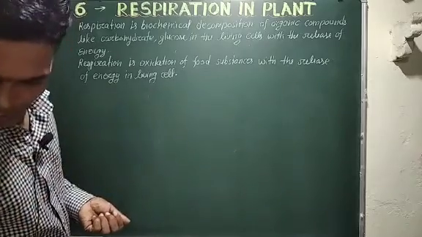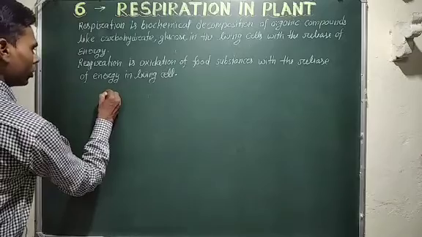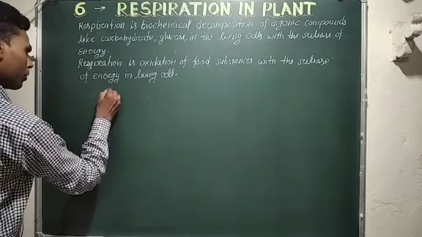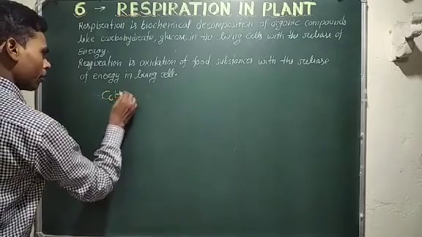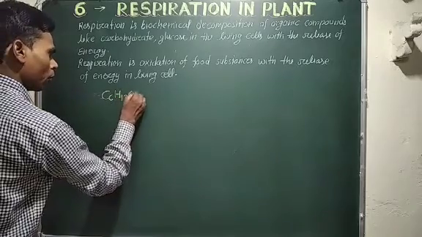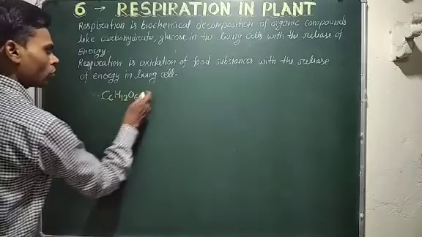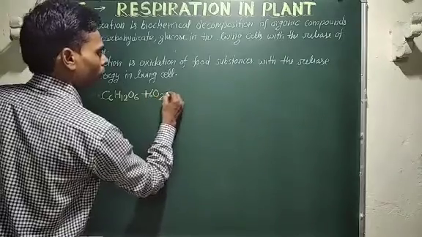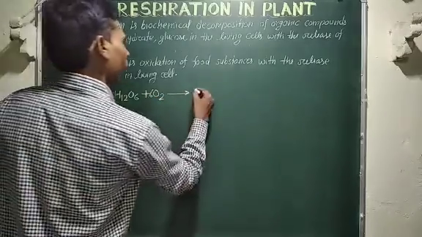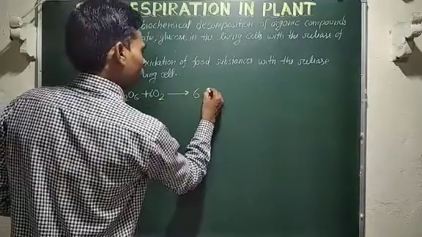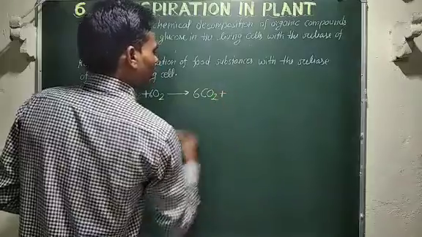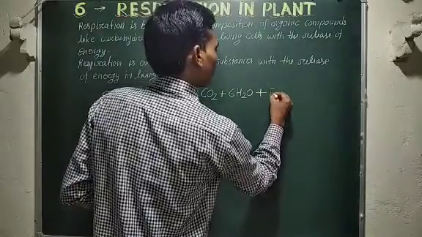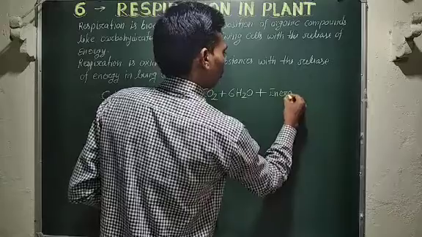Here C6H12O6, this is glucose, plus 6O2 forms 6CO2 plus 6H2O plus energy.